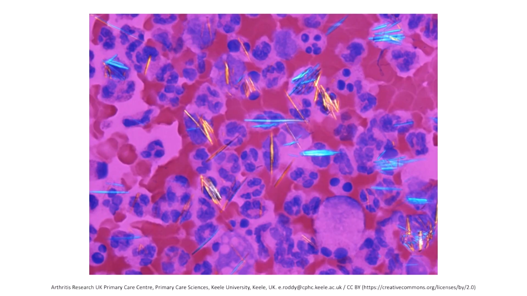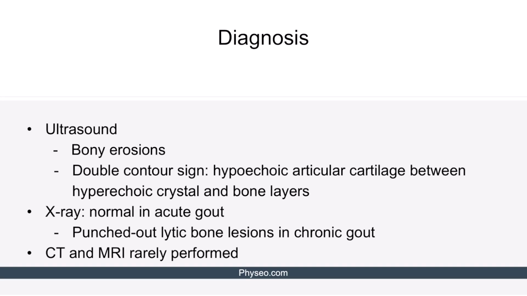Here is a polarized light microscopy image showing monosodium urate crystals. Let's recall that when crystals are parallel to the light, they appear yellow. In contrast, when they are perpendicular to the light, they appear blue. Imaging studies can also be used to diagnose gout.